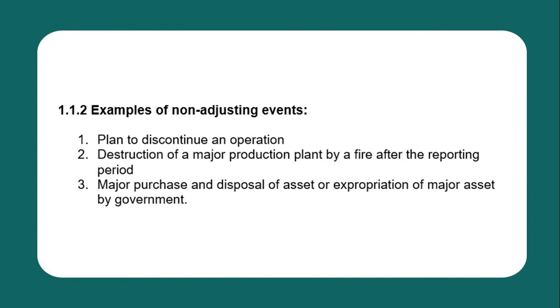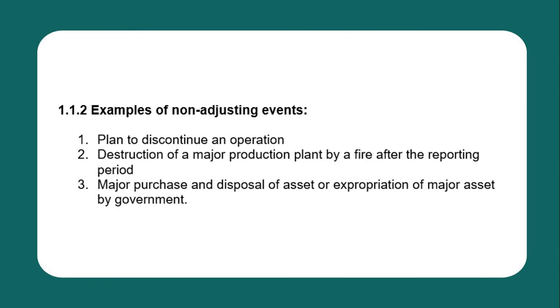Next, destruction of a major production plant by a fire after the reporting period. So, tragedies and casualty losses, like fire, earthquake, or typhoon, that occurred after the reporting date are considered non-adjusting events.